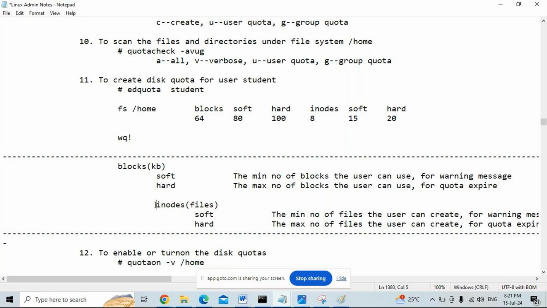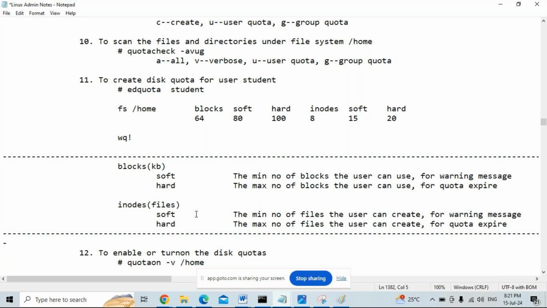For example, when you purchase a four-wheeler or two-wheeler, they give free service coupons. The free service coupons are based on number of days and number of kilometers both. Whichever comes first, the coupon will be expired. Like here also, either blocks or inodes, whichever comes first, the quota will be expired.